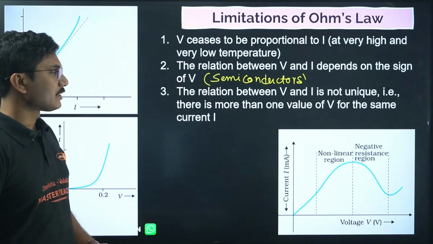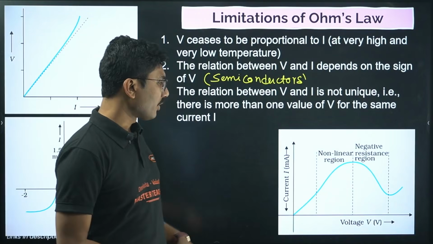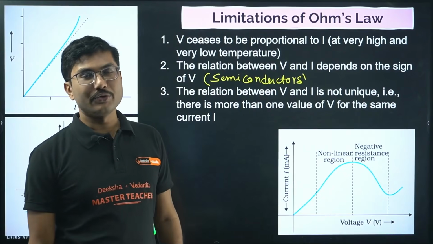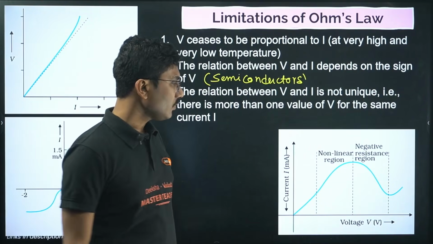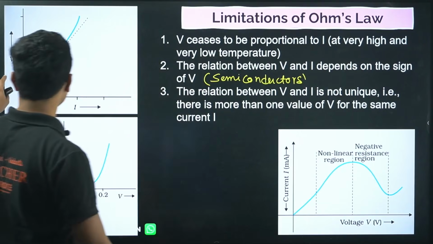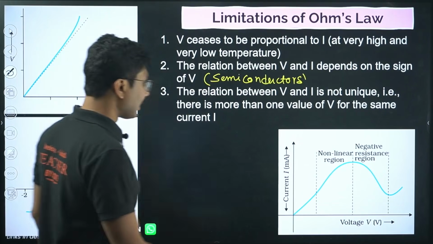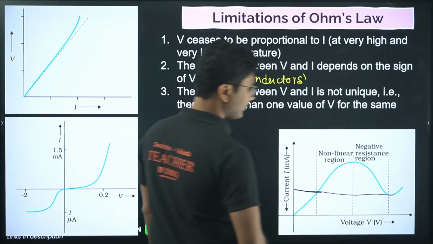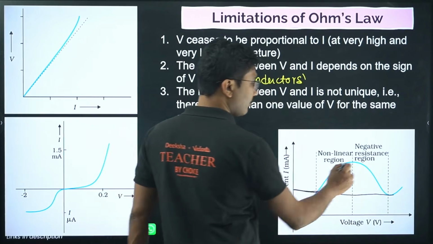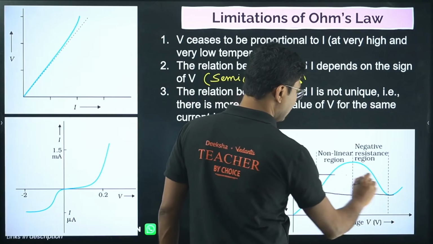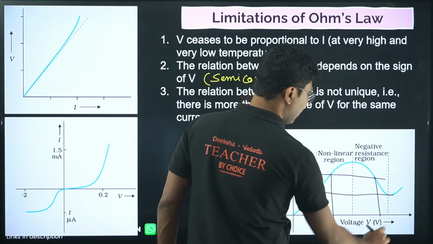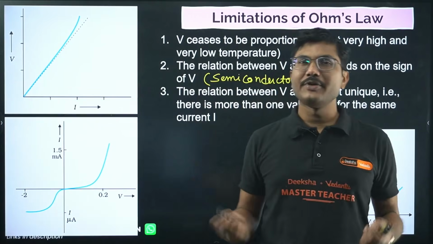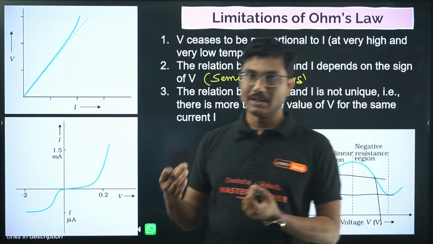And there is one more special case for some special devices. Here you observe that for a single value of voltage, you are getting two different currents. Okay, here actually it is opposite. For a single value of current, it is possible to get two different voltages. So if you see from here to here, for each current you are getting two different voltages, but V proportional to I means if V is equal to IR, then for a unique V you are supposed to get a unique I. Understand this?